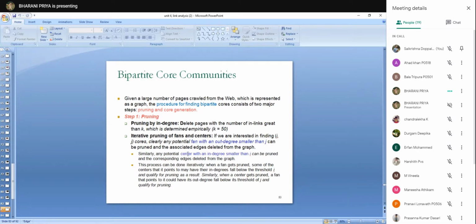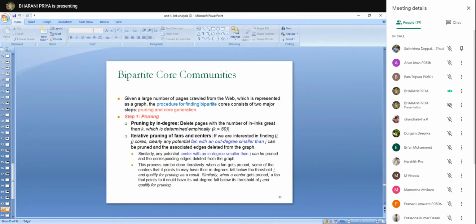The same thing, the potential centers with in degree smaller than i can be pruned. And while pruning, we are deleting the out degree links, which means we are deleting the edges. So you need to do this process iteratively until some threshold is reached, which is specified by the developer or by the user. Up to that threshold, the iteration should be continued.